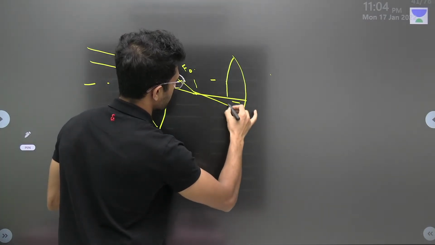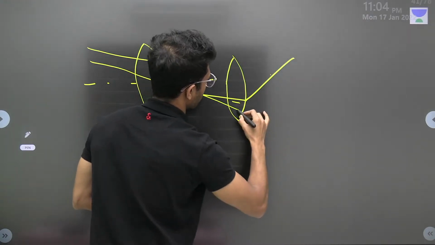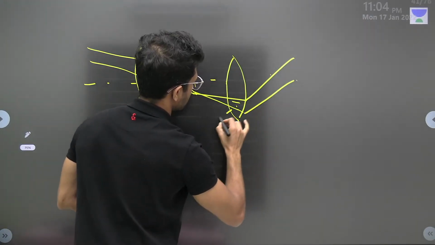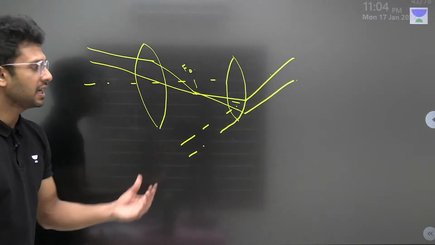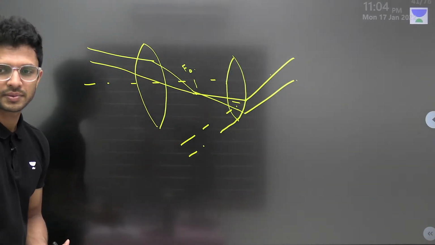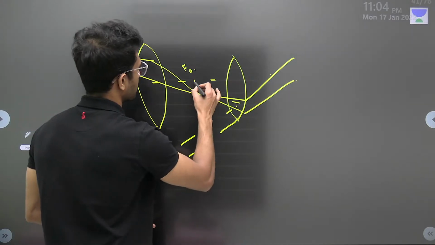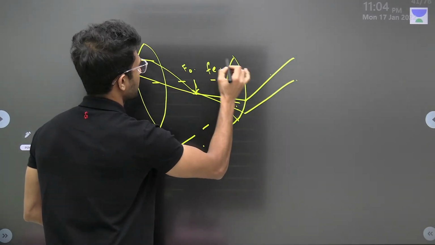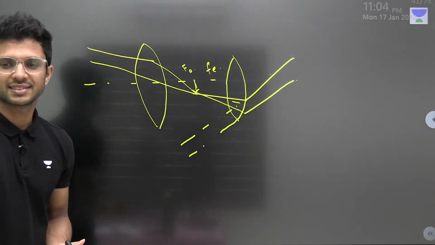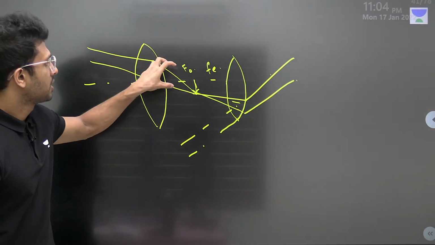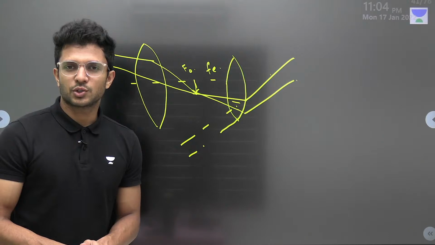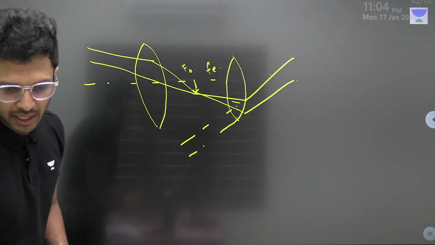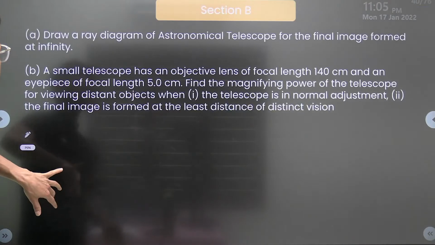These light rays will be passing through the second lens and undergoing refraction, and you will see that the light rays are never meeting anywhere. That means the image is formed at infinity. This length is obviously the focal length of the eyepiece. So this is the case of the image formed at infinity in a telescope, as you can see here. Fine. Now questions are left for us. Let's do the mathematics also here.